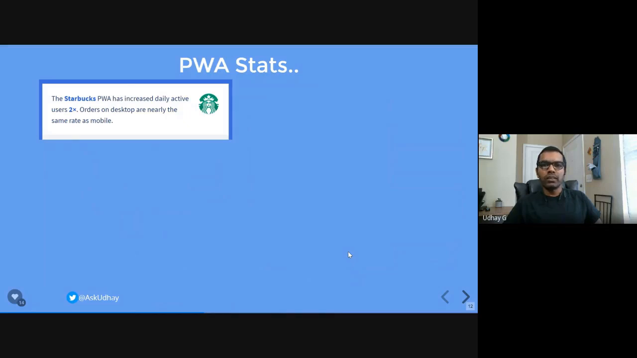Here is the first brand we have, which is Starbucks. When Starbucks moved their web application into a PWA, they increased their active users by twofold, because some users may not like native apps. I personally don't like installing multiple apps on my mobile phone. I usually don't like installing whatever apps I see on Play Store, right? So in that case, when I want to order something from Starbucks, I usually go to starbucks.com in my browser and I order coffee there, right?